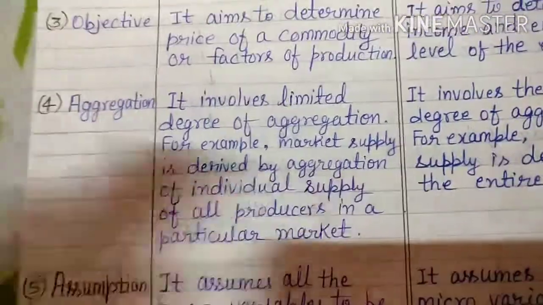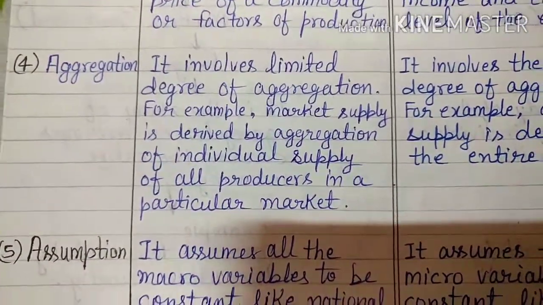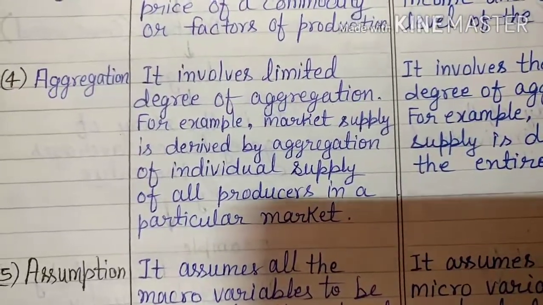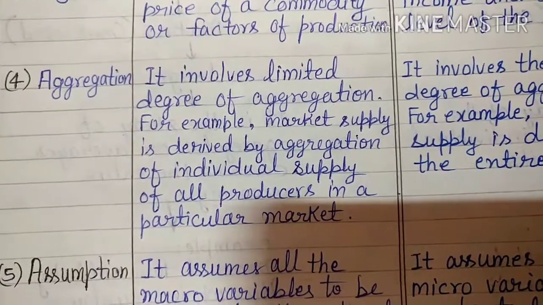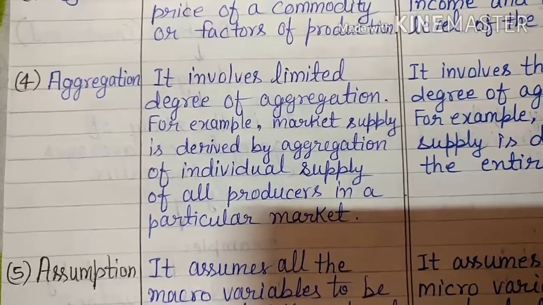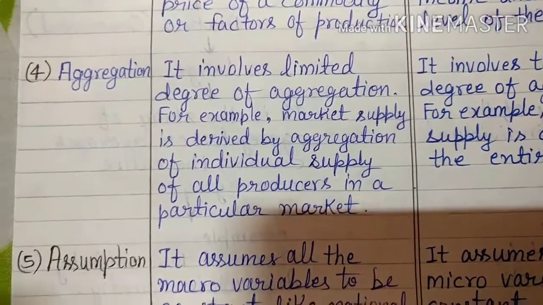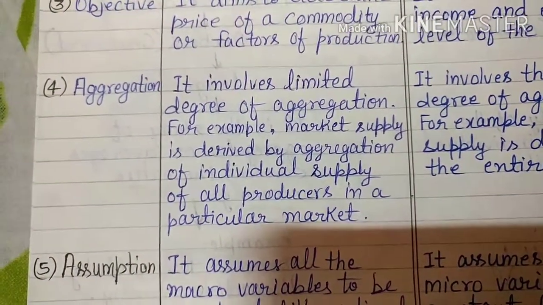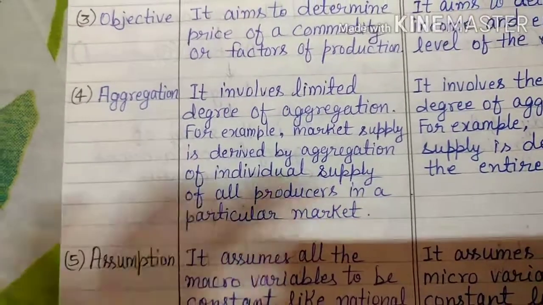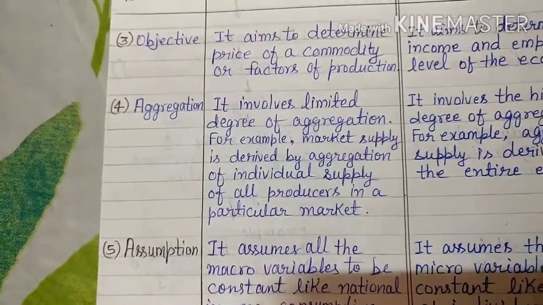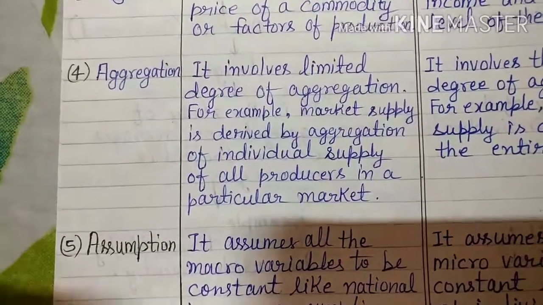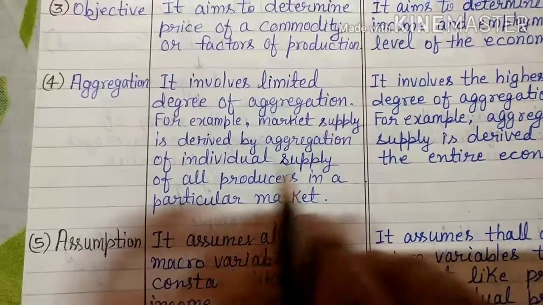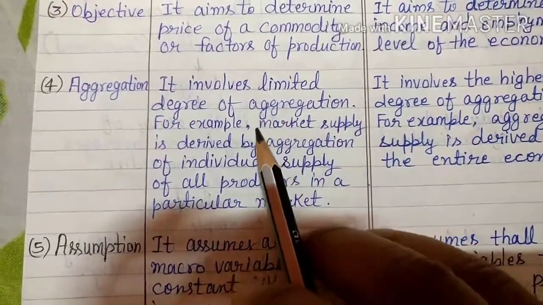For example, I am living in a campus and I have opened a shop, and I want to check what the demand of people is for rice. So I have to check the demand of all the people of the colony. What they can demand would be the supply of my rice. That is the demand of the whole colony or whole campus, so a little degree of aggregation is there.